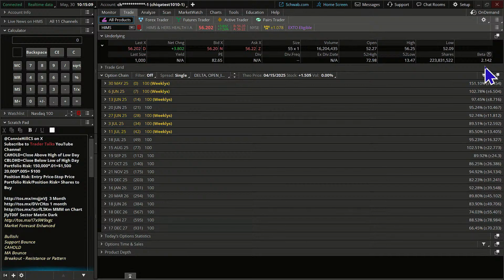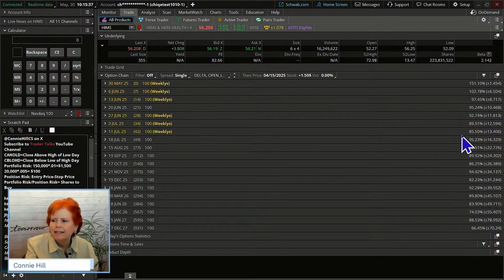It's more, with 2.14. So if the SPX were to move, say, 1 point, the expectation is that HIMS would move in the area of about 2 points. So it is twice as volatile as the SPX. Now, again, look at implied volatility priced in the options. Oh my, those are high, which means they're expensive. It also means maybe we want to do a selling strategy and not a down and out buying strategy.